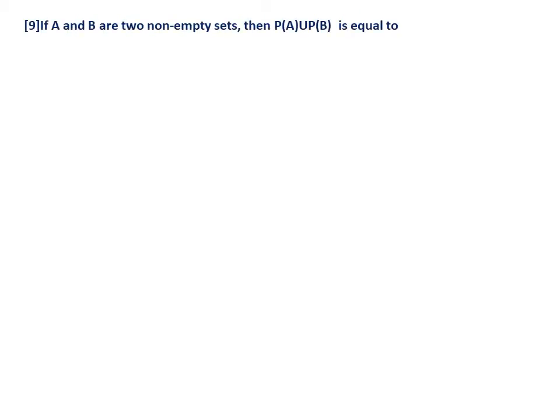Next question. If A and B are two non-empty sets such that power set of A, it is not probability here because it comes under sets, probability is different. So power set of A union power set of B is equal to, the options given are like this: power set of A union B, or power set of A intersection B, or power set of A is the same as power set of B, or none of these.